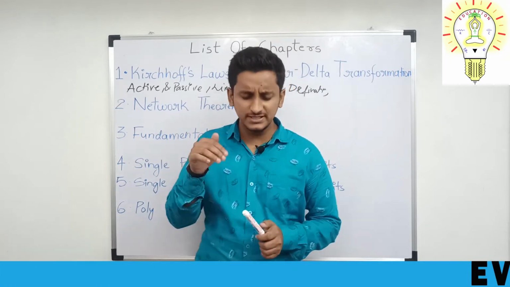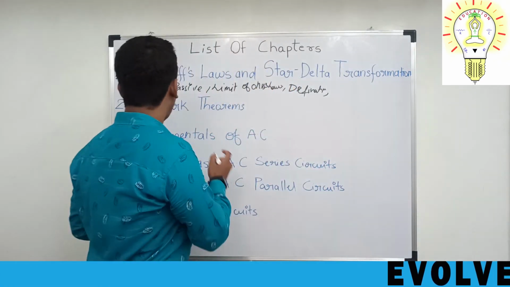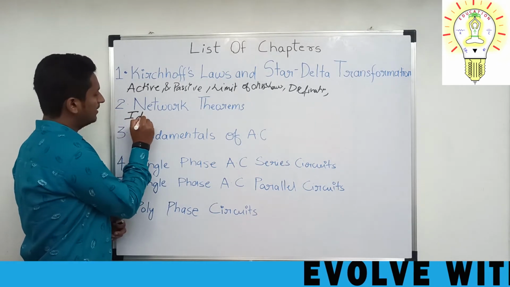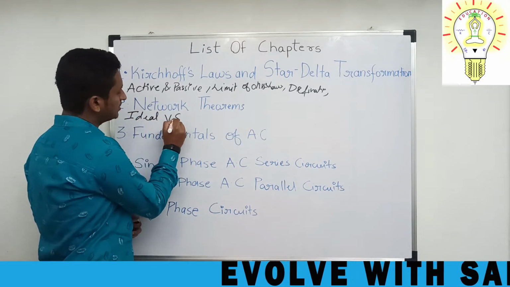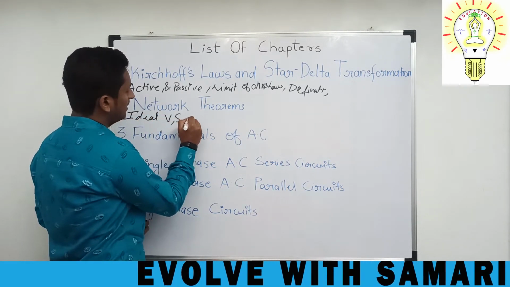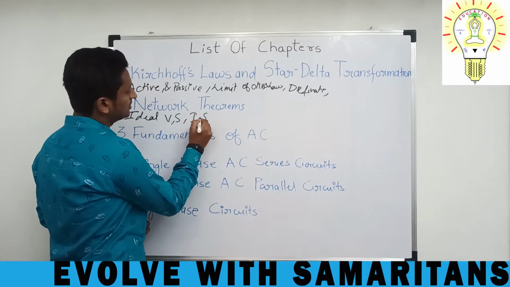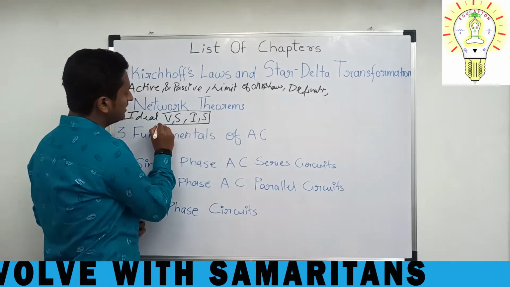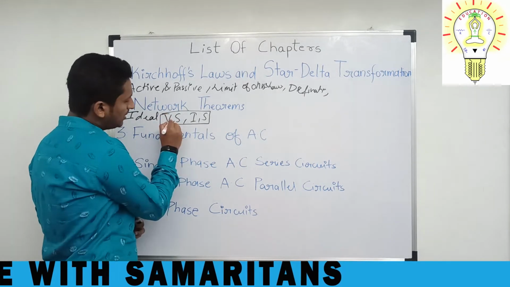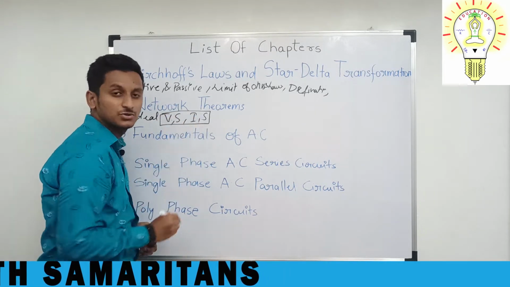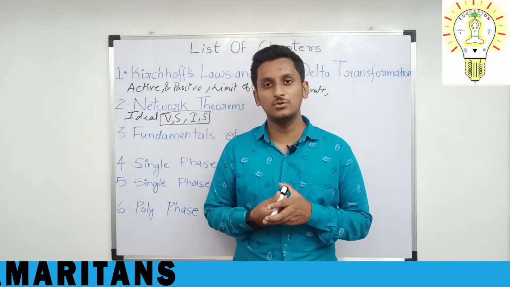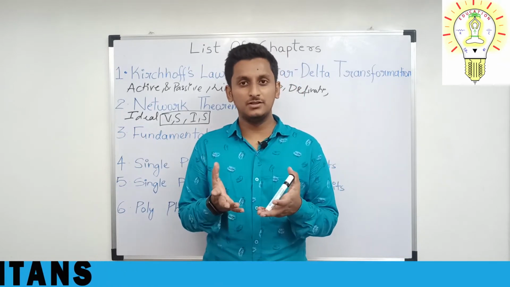Okay, so you will be seeing here what an ideal voltage source is and what an ideal current source is. That is the main thing you will be seeing. And not only the ideal voltage source and ideal current source, definitely, as I said, nothing is ideal in this world.